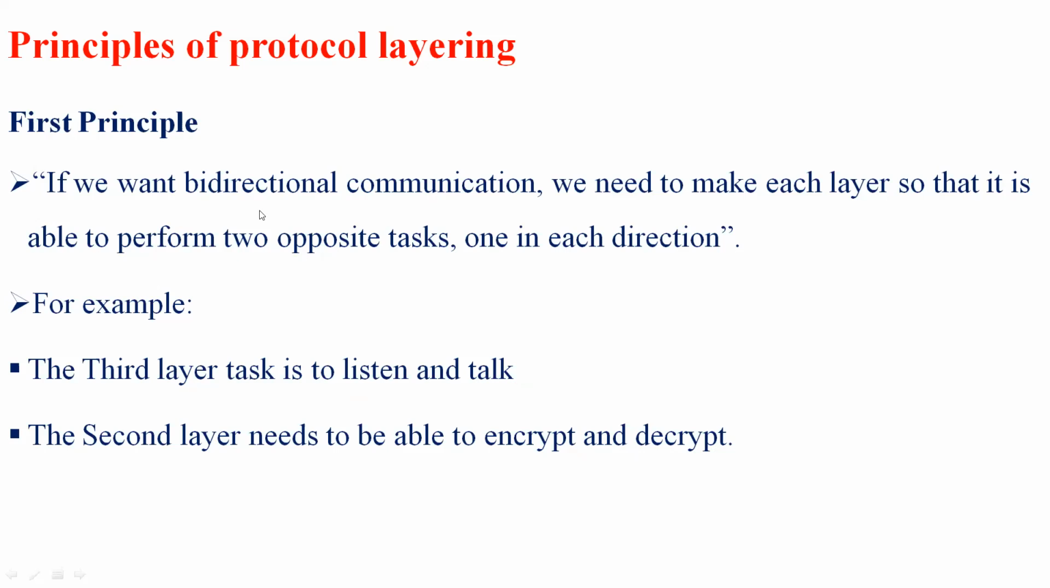So the very first principle says that if you want bidirectional communication, we need to make each layer able to perform two opposite tasks. For example, let me take a real world scenario. If I provide a layer in order to perform a write operation, that layer must also be able to perform the read task, since it is the opposite task. So one will take place in each direction.